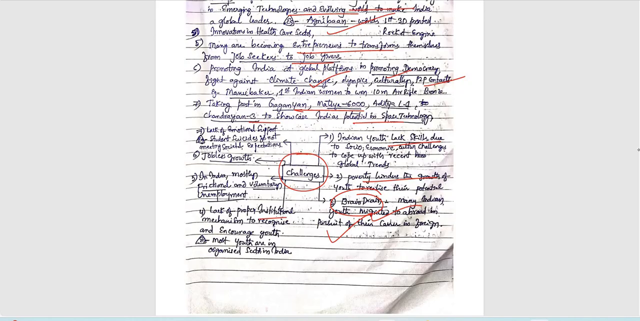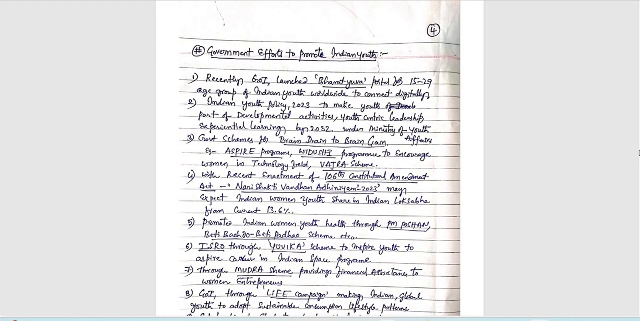So lack of proper institutional mechanism, and also frictional unemployment, right? Very important. Voluntary unemployment, jobless growth, etc. are included in the challenges part. Okay, government efforts to promote Indian youth are also included here.